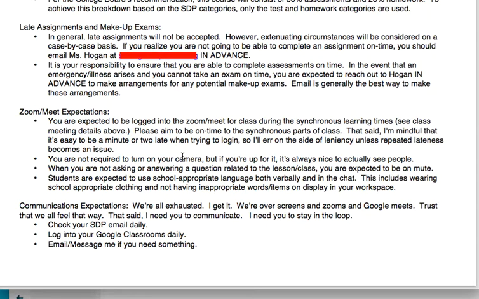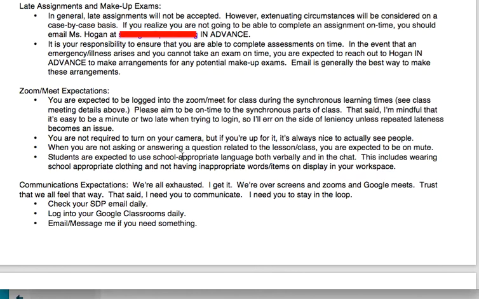Now for assessments, you really need to try and take them on time, right? As we've seen with, even in a pandemic, the College Board makes you take the AP at a certain time, and that's the time you take the AP, right? So we need to try and find a way to rise above and take things. In the event that you can't, because an emergency or an illness arises and something has happened and you cannot take a test, please reach out to me in advance, right? Don't reach out to me 2 hours after the test is done. Don't reach out to me in the middle of the test and say, whatever. Try to be proactive and reach out to me in advance, and I will try to make an arrangement to help you.